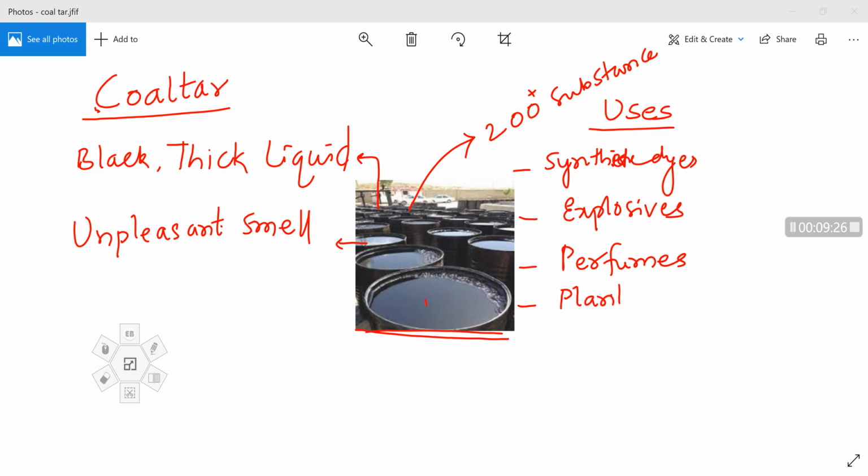In the synthesis of plastic, again we can use coal tar. In paints or dyes, the starting materials are coal tar, and it is also used as a photographic material.